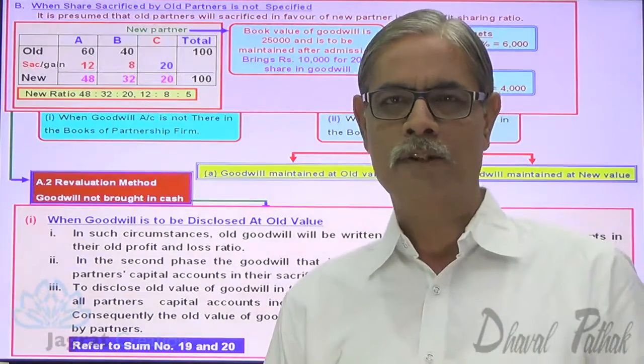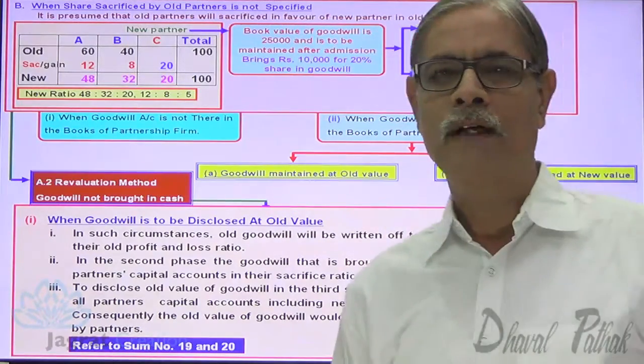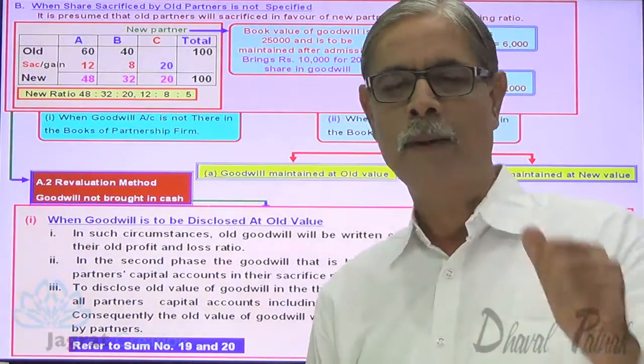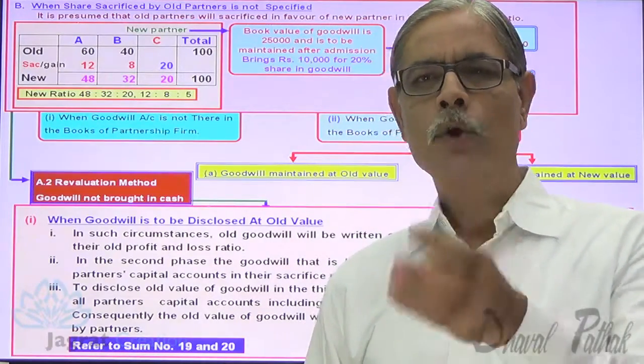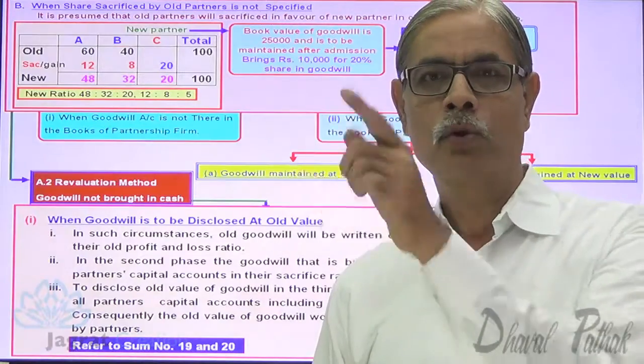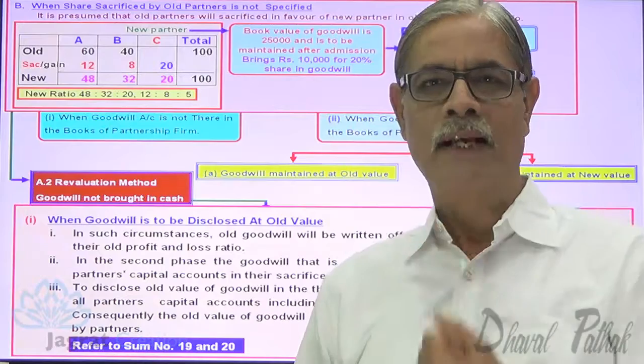Now I want to disclose that goodwill is to be maintained at old value. Now admission is given, the new partner has already entered. After that, we want to show the goodwill in the balance sheet to the extent of 25,000, which is equal to old value. So now we are required to raise the value of goodwill.